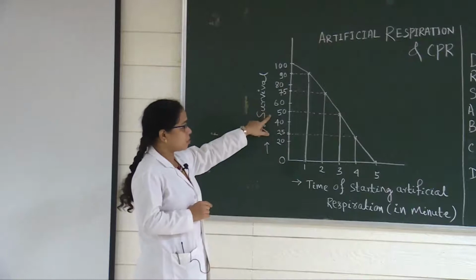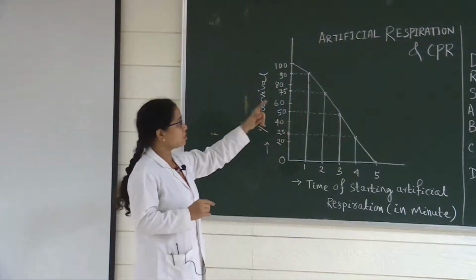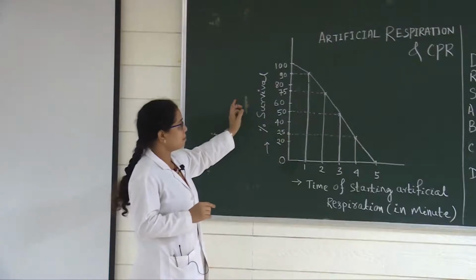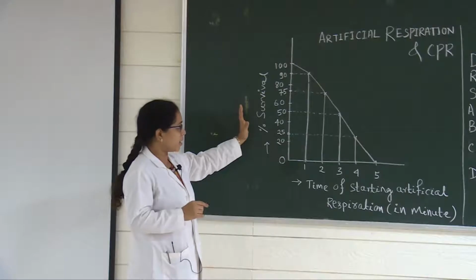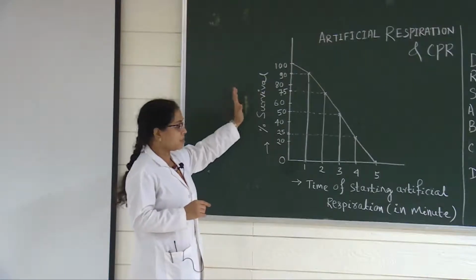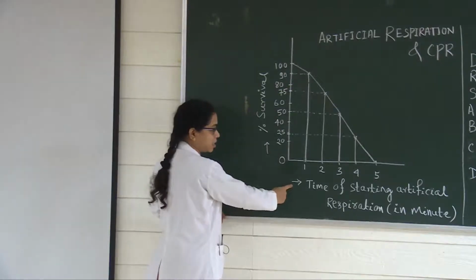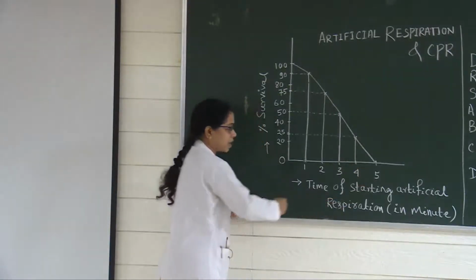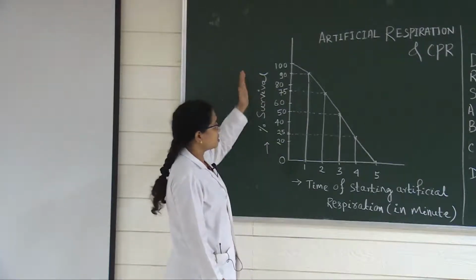This is very much important. You have to draw it in your journal. There is one space for this in the artificial respiration practical. You are supposed to draw this diagram. This is called the percentage survival graph. In the x-axis you can see the time of starting the artificial respiration in minutes. In the y-axis, the percentage survival rate.